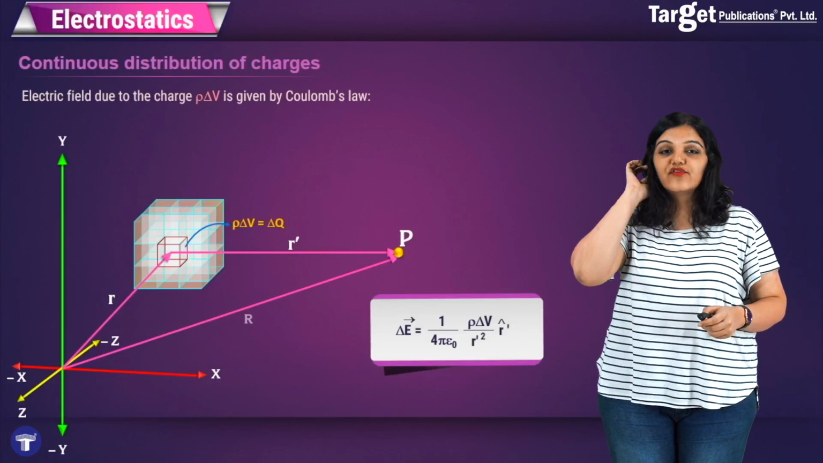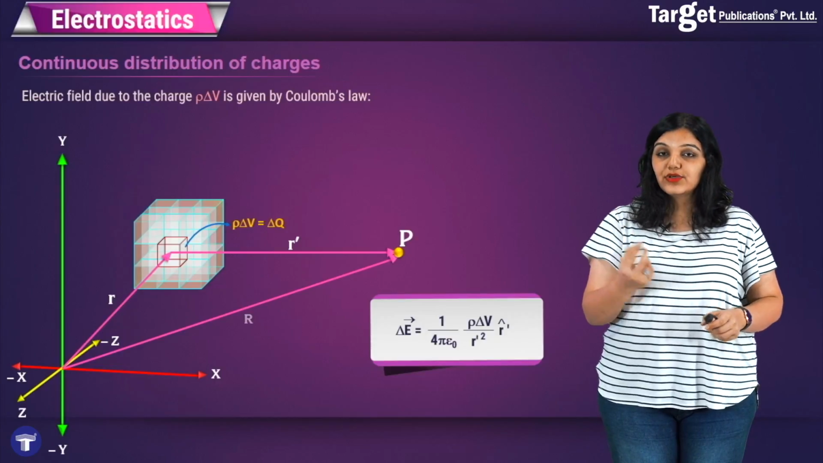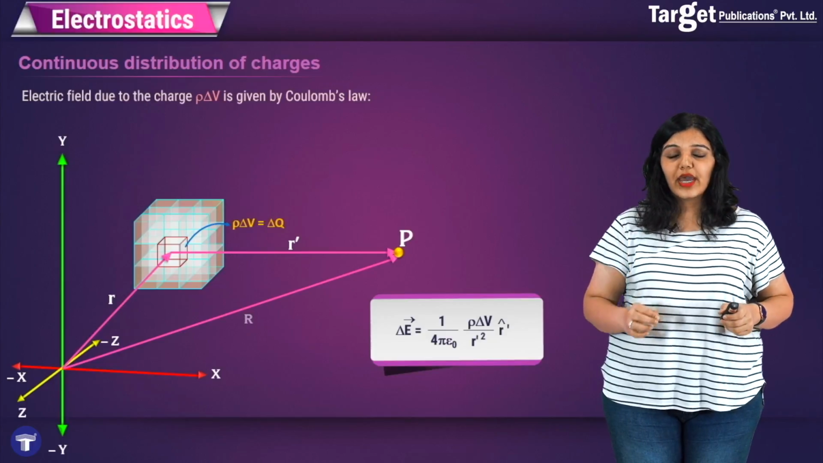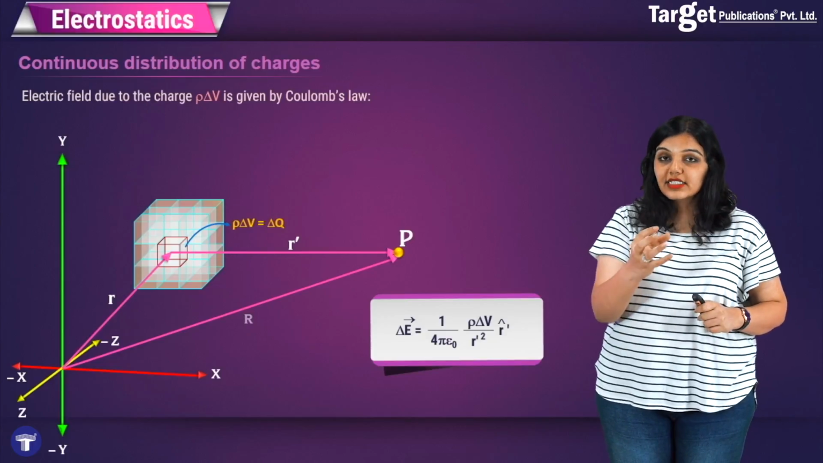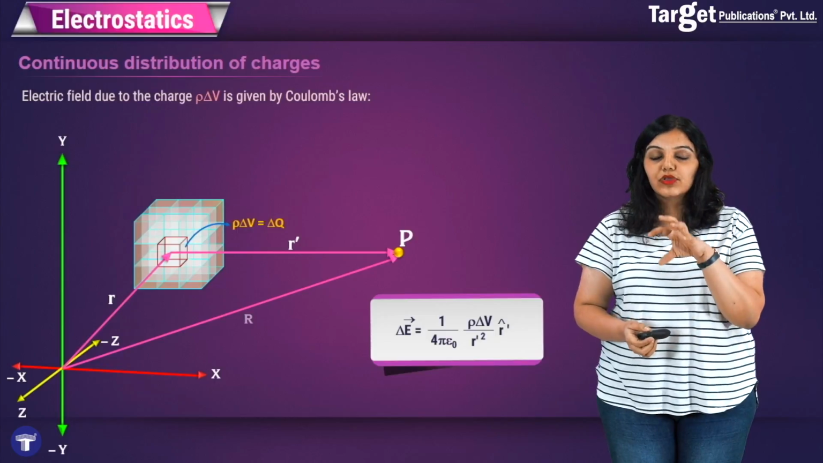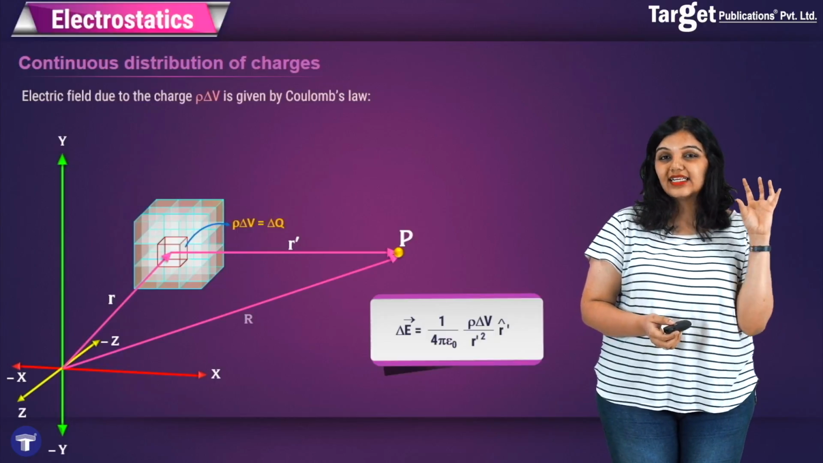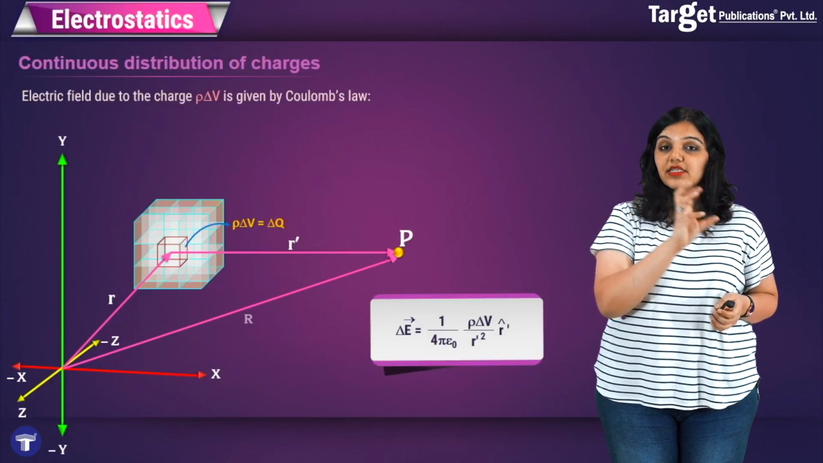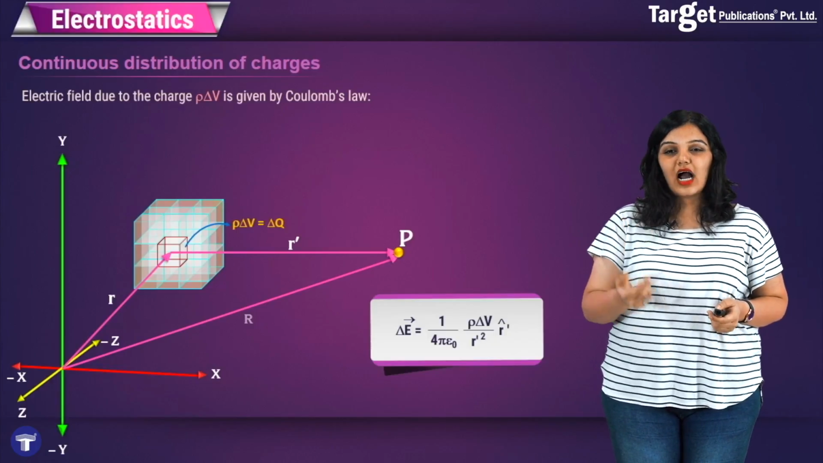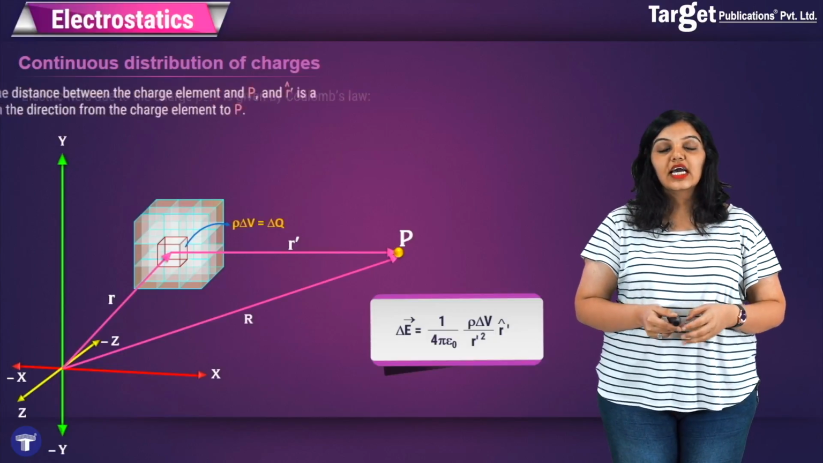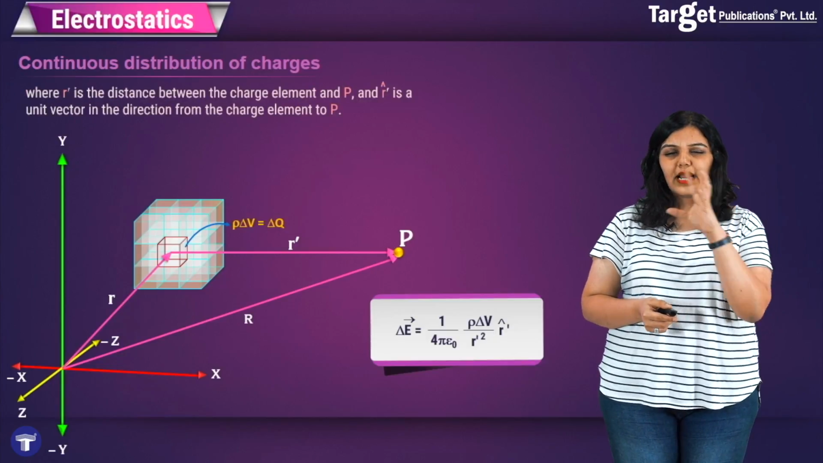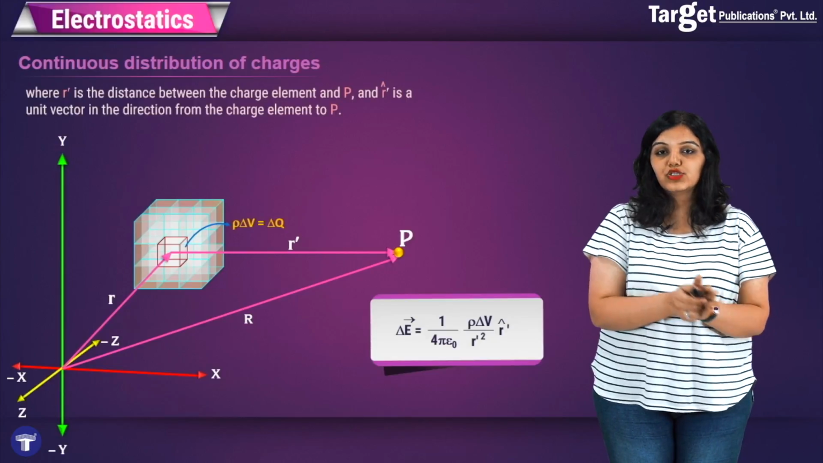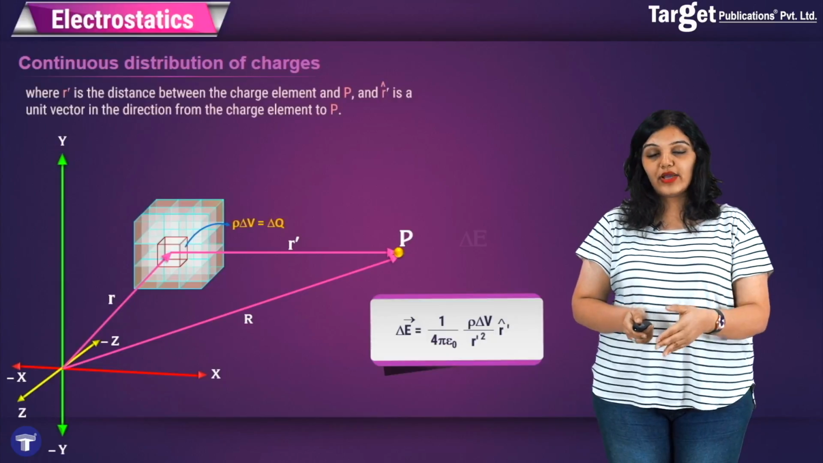Now, we already know the formula for finding the electric field at a point due to a point charge, that is 1 upon 4 pi epsilon naught q by r square. Here, instead of q, we have written delta q, which is rho delta v, because I am using the small volume element and that has a charge of rho delta v, and I am dividing that by the distance between this volume element and point P, that is r dash square. So here, as you can see, r dash is the distance between the charge element and point P, and r dash vector is the unit vector in the direction from the charge element to point P, and the electric field therefore points towards the right.